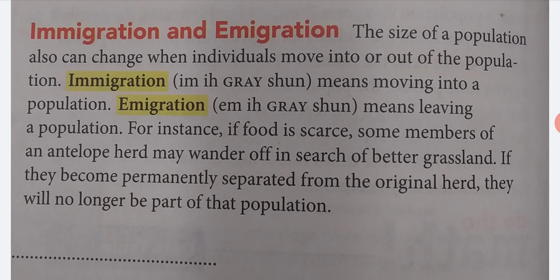Immigration and emigration. The size of a population can also change when individuals move into or out of the population. Immigration means moving into a population. Emigration means leaving a population. For instance, if food is scarce, some members of an antelope herd may wander off in search of better grassland. If they become permanently separated from the original herd, they will no longer be part of that population.